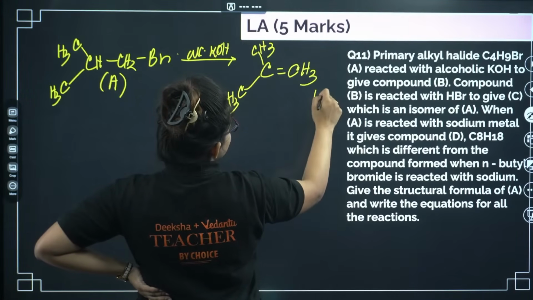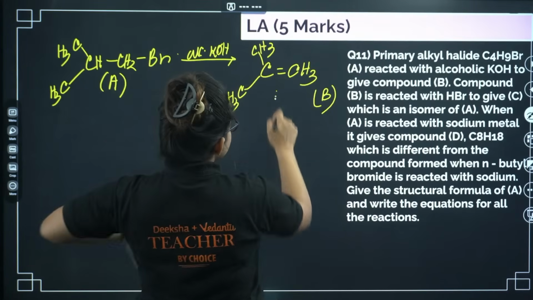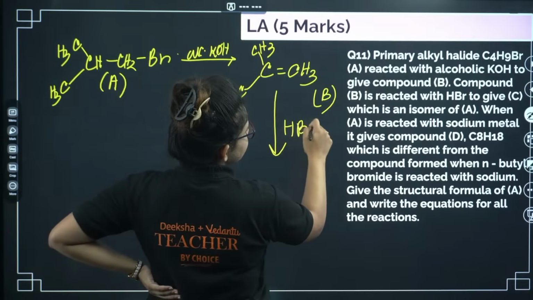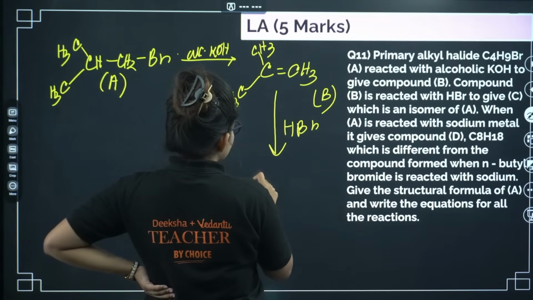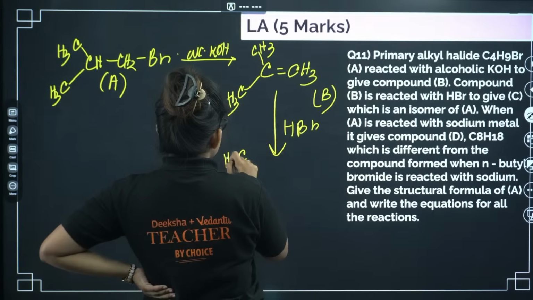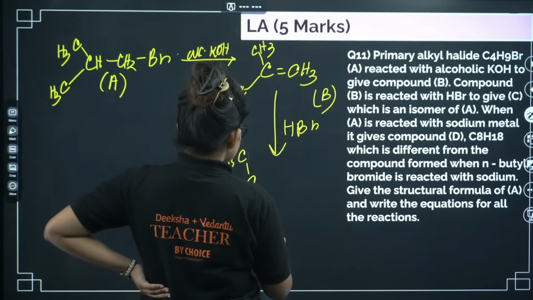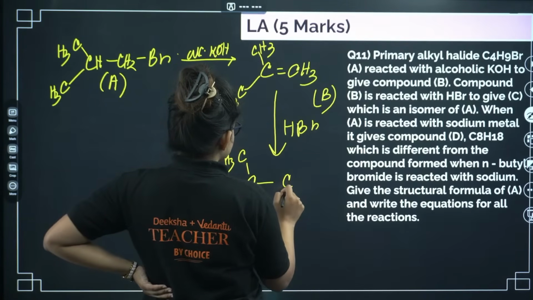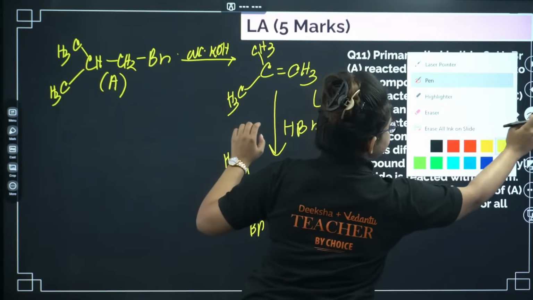This is your compound B. Now this B, if it reacts with HBr to give C, will follow Markovnikov's rule. So here CH3, here also CH3, here I am having the Br, and here, sorry, this should be CH2, I missed it.